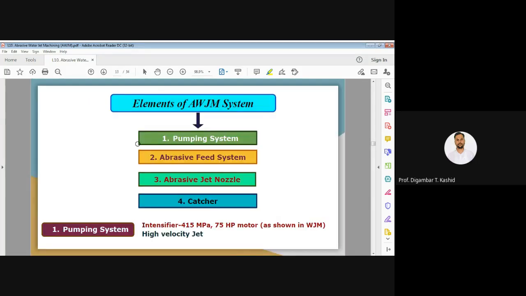You can see, one is the pumping system. Then we have the abrasive feeder. Then we have the abrasive jet nozzle and the catcher that we are going to see.